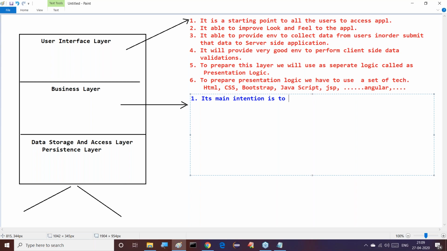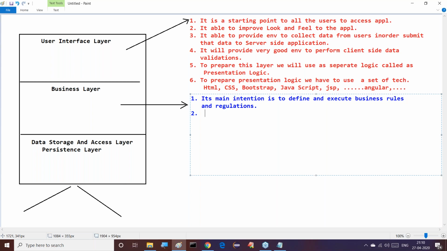The main intention is to define and execute business rules and regulations. Guys, observe this clearly now. Its main intention is to define and execute business rules and regulations. This is exactly the meaning of the business processing layer. What are these business rules and regulations? What are we able to understand here now?